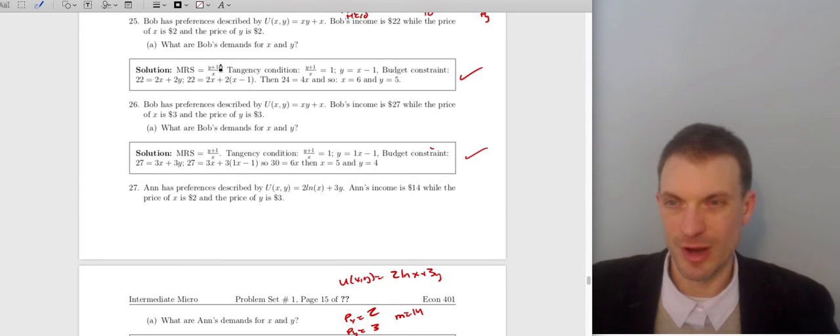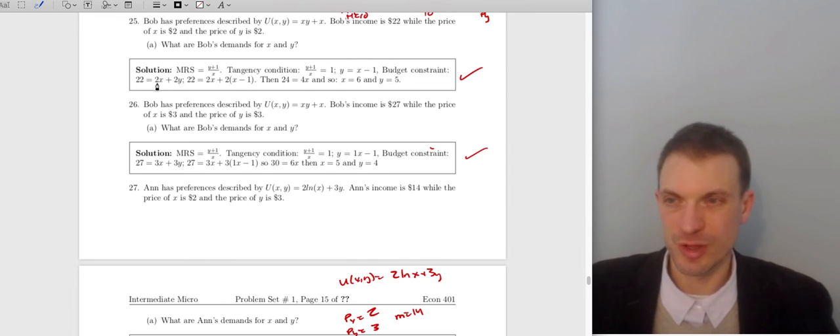Marginal utility of x, y plus 1, divided by marginal utility of y, which is just x. So that's my MRS. Price ratio is 2 over 2, which is just 1. Solving, this is my tangency condition right here. y is equal to x minus 1, which is really straightforward to plug into the budget constraint.